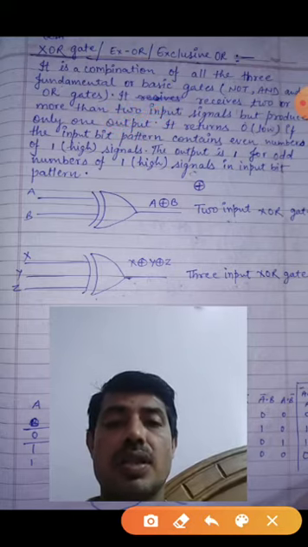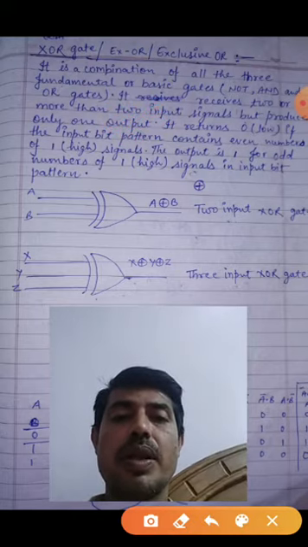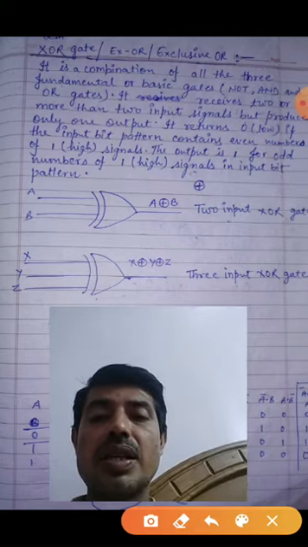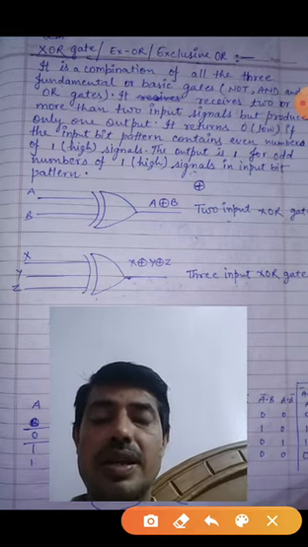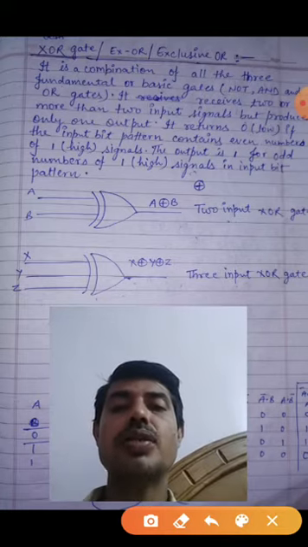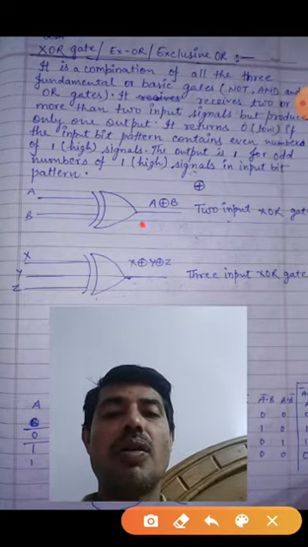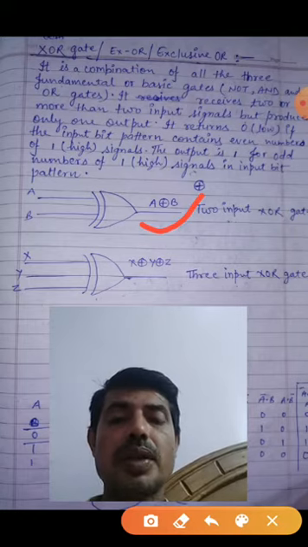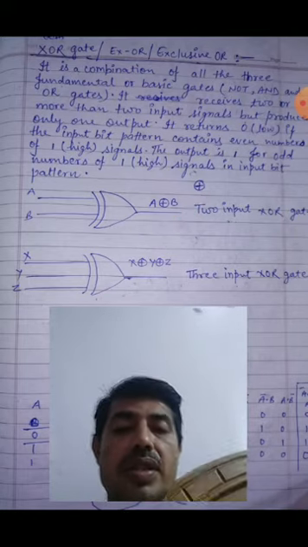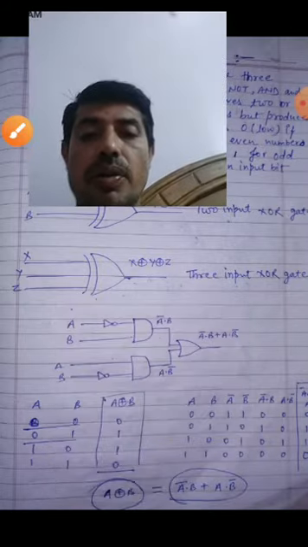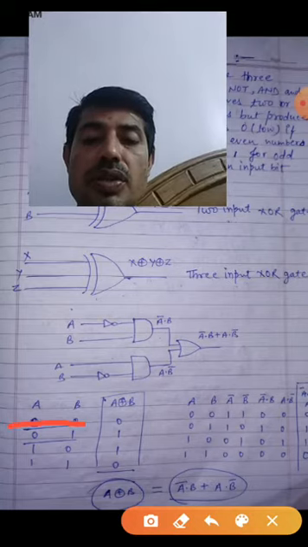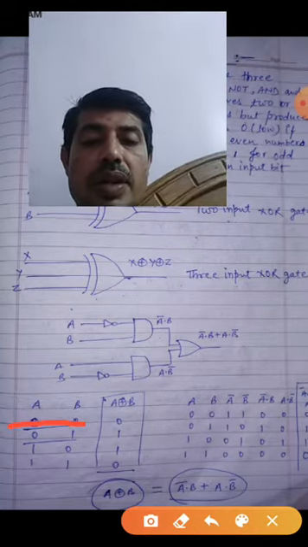So how does it work? This is the main thing here. My dear, it can receive two or more than two input signals, but returns only one output. When it will return one and when it will return zero, that is the matter here. So look, pay attention. Suppose 0 0, both numbers are 0, it will return 0.